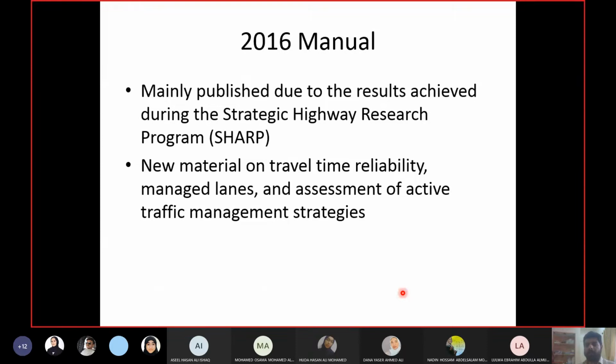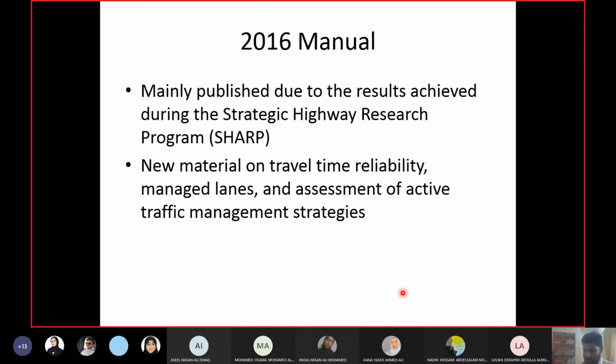Now in your book, they have done a section by section analysis of the changes from the 1950 manual to 2016. Obviously, we will not go through all of them. I just want to emphasize why they published the 2016 manual, with a very short interval from the previous manual. The previous manual was 2010. Usually they do not publish new manuals after every 5-6 years, right?